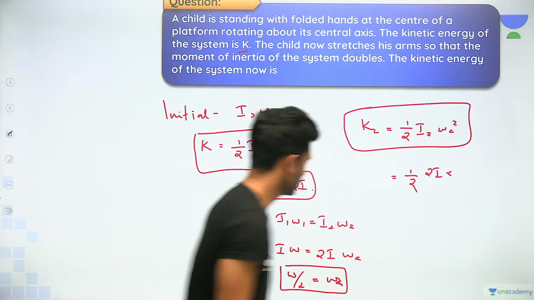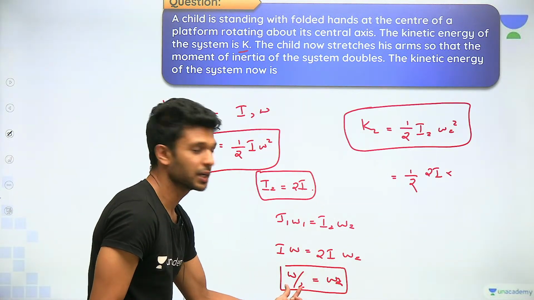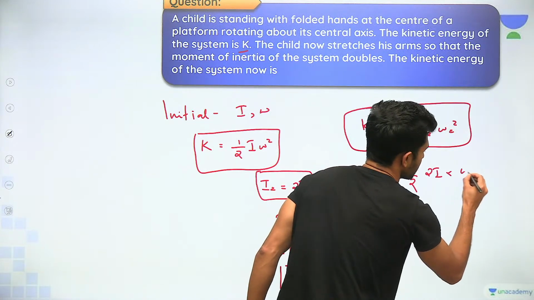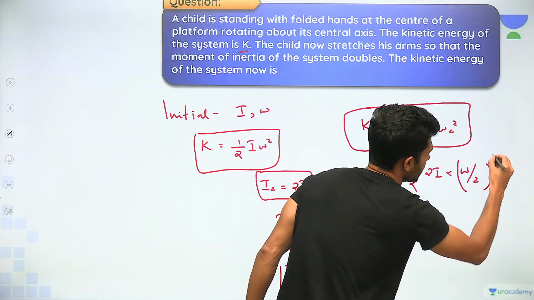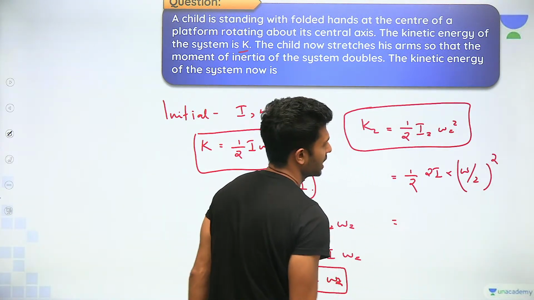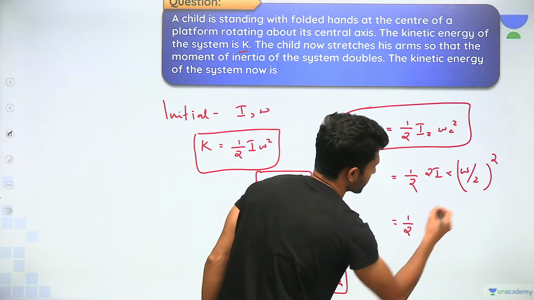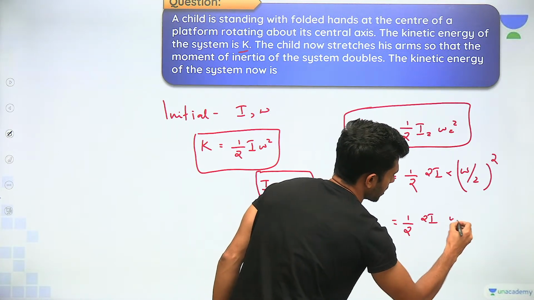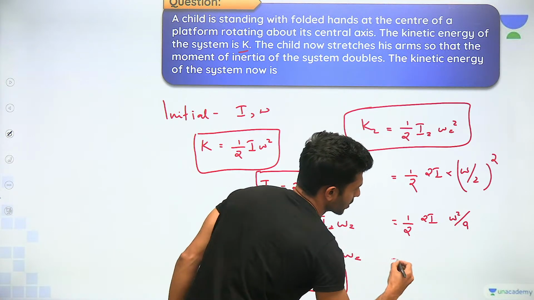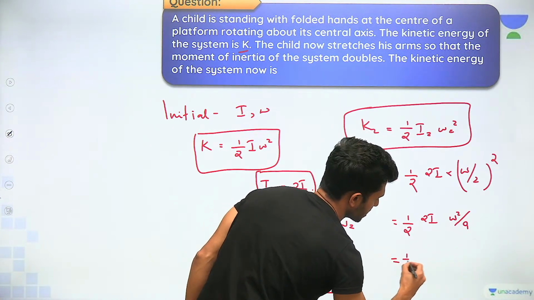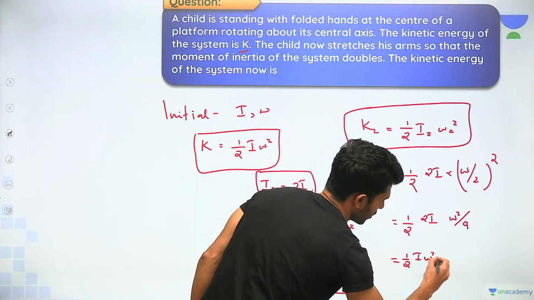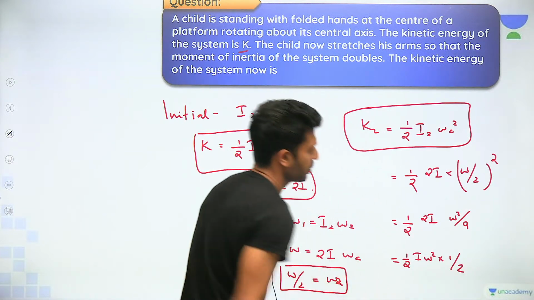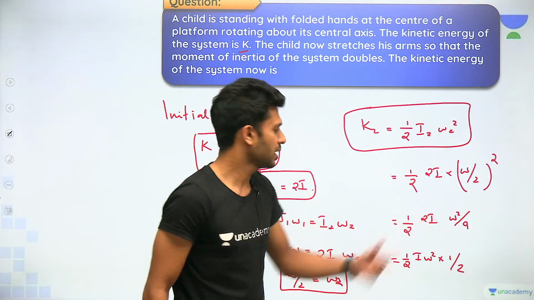And omega 2, just now we have omega 2 is omega by 2. So omega 2 square is omega by 2 the whole square. So how much is that? Half 2I omega square by 4. 2 by 4, so this is half I omega square into 1 by 2.